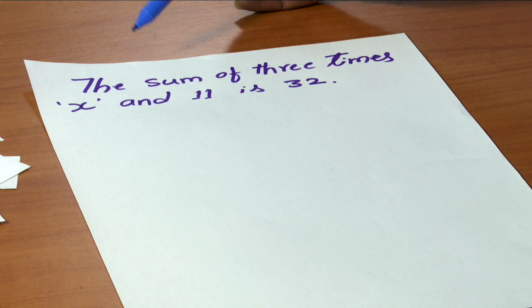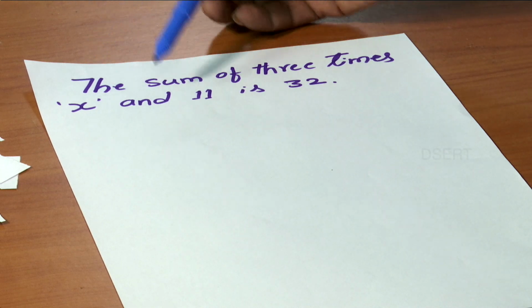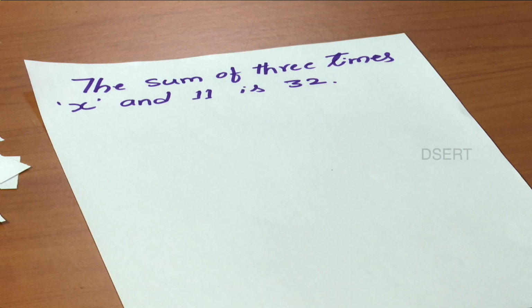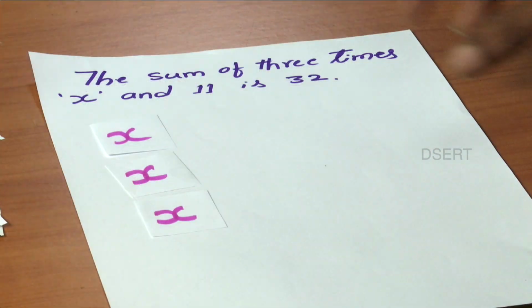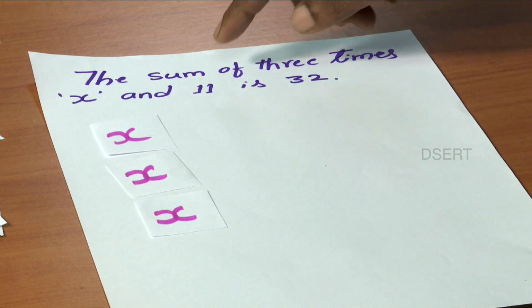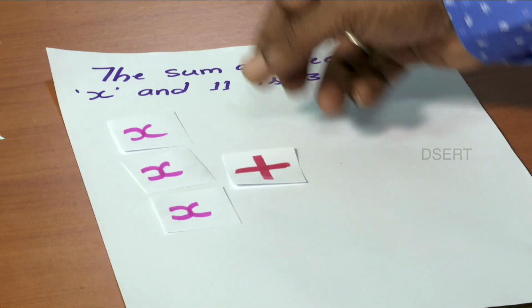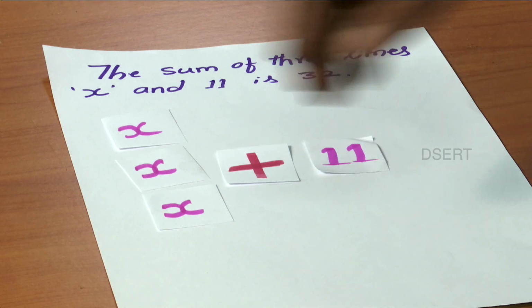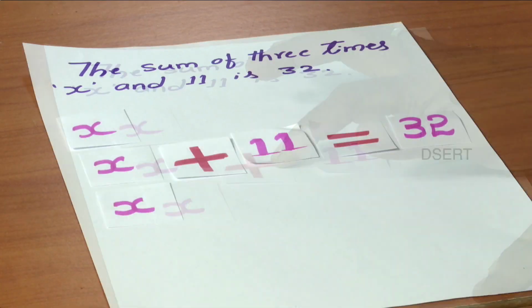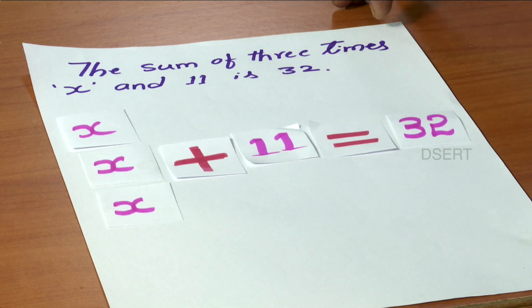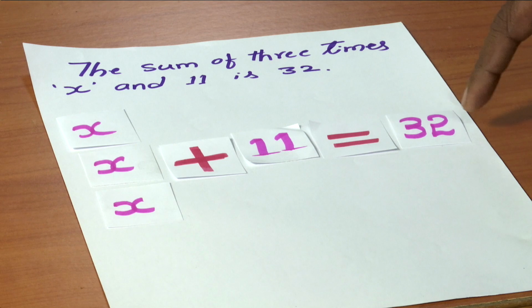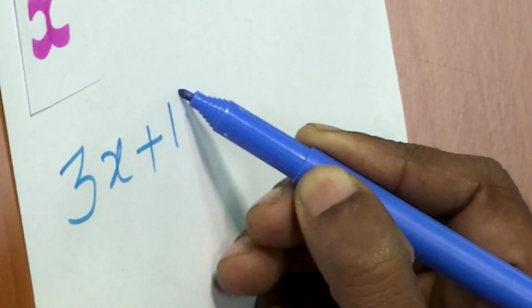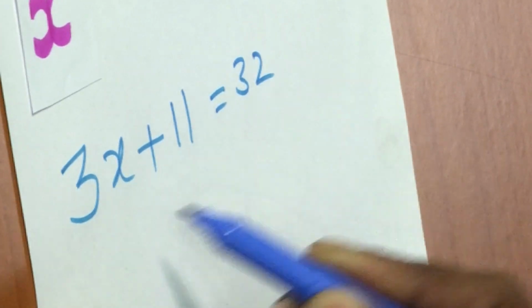The statement is the sum of 3 times x and 11 is 32. That means how many times x? 3 times, 1, 2, 3 times x. Then add 11, that means plus 11. Then it is equal to how much? 32. The sum of 3 times x and 11 is 32. Then it is written as 3x plus 11 is equal to 32.